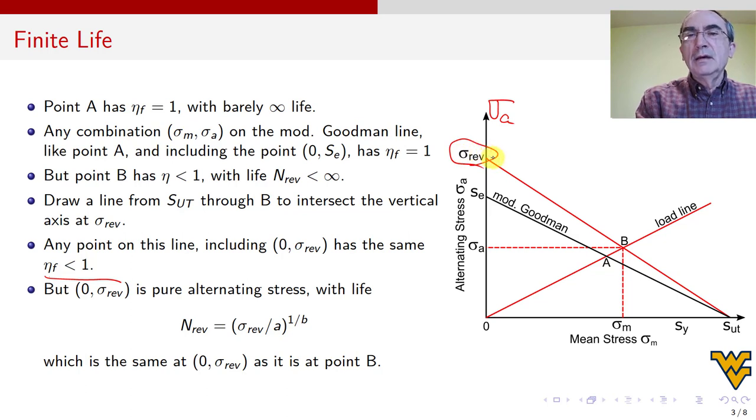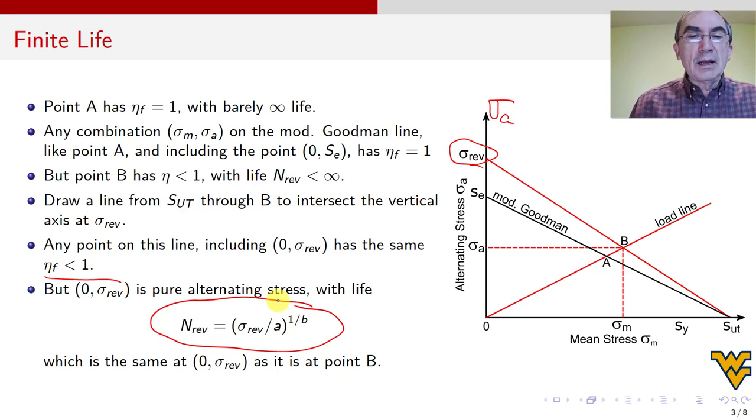So this stress is like the stress that we apply to the R.R. Moore specimen. It's an alternating stress, it has no mean, and for that we have a formula, which is the fundamental formula for fatigue, and the inverse of the fundamental formula is this formula here. And remember, N is now N rev. It's going to be sigma rev divided by a, to the 1 over b. You remember this formula? This is the inverse of the fundamental formula. And it allows us to calculate the life if we know the alternating stress, but it has to be alternating. I cannot put two stresses in here.